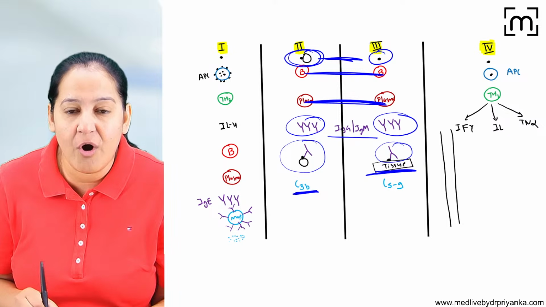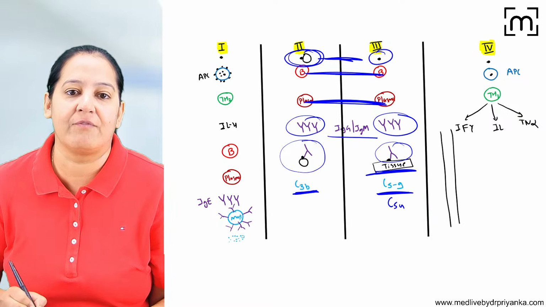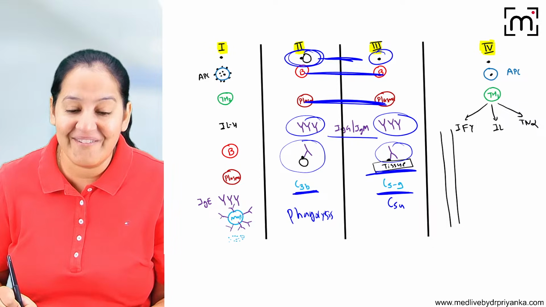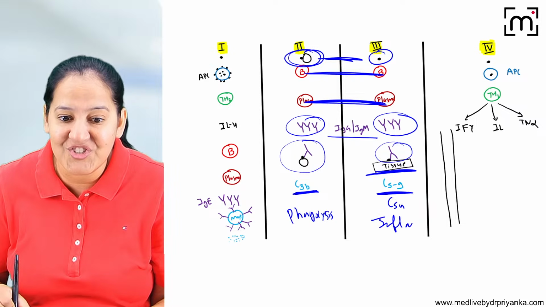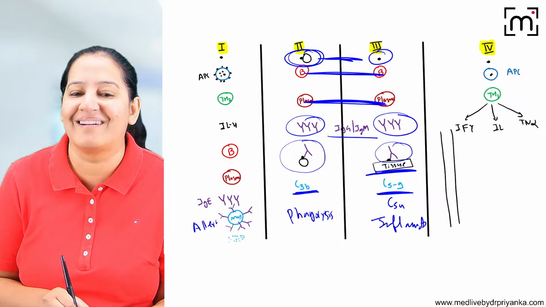Here C3b is involved. Here mainly C5a. You can say C5 to C9, but mainly C5a is involved. So here the end result is phagocytosis, and here the end result is inflammation. And in type 1, if you remember, the end result was allergy.